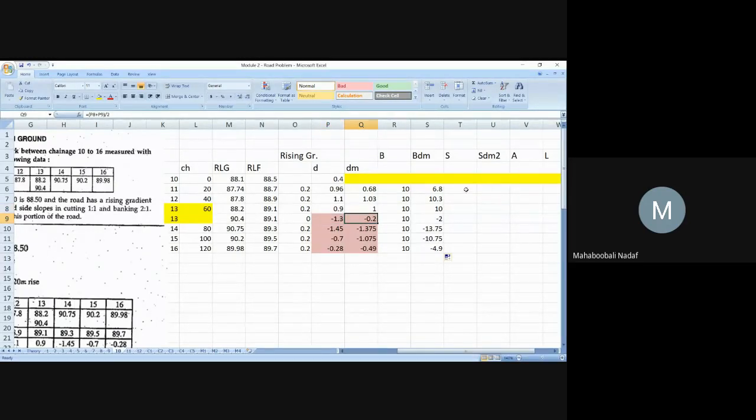Okay, what is the side slope for this one? In cutting, in filling. So for filling it's 2, sir. For this, I will write 2. This I am writing 2. And the next ones I have to write 1, sir. 1. Okay, next is s into d square.